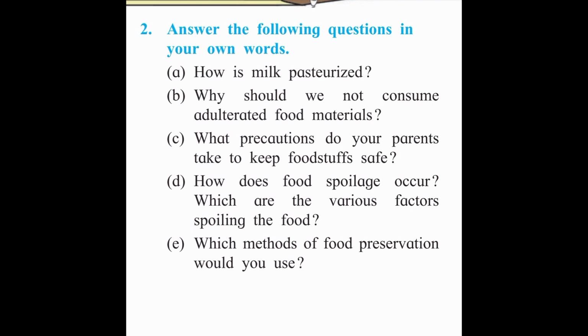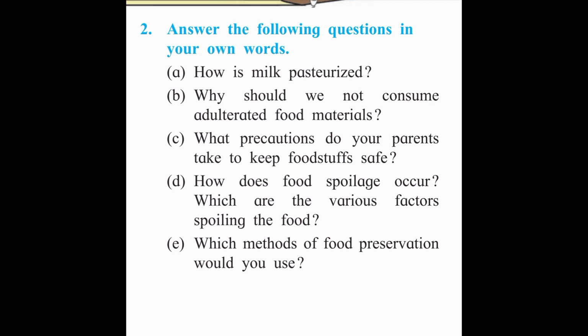Second, why should we not consume adulterated food materials? Adulteration means adding low quality substances to the food item. So why should we not consume it? Because it may cause different types of diseases, which may be carcinogenic or related to the stomach. So to avoid such diseases or symptoms, we should not consume any adulterated food because these are not good for health.